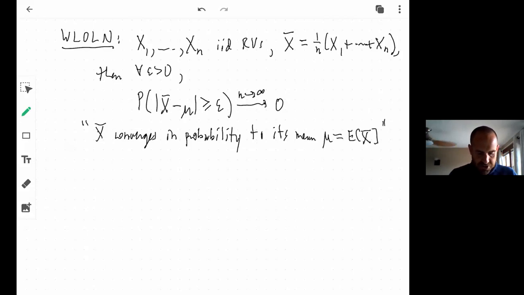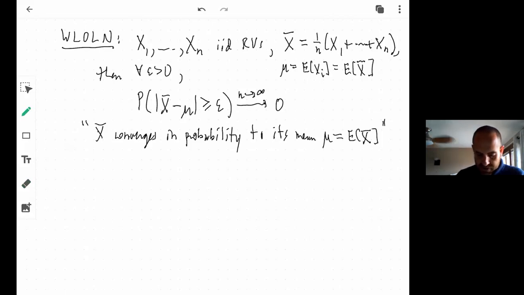Okay, and I'll remind you that we let mu be equal to the expected value of each of these xi's, but it also ends up being equal to the expected value of x bar. Okay, so x bar has the sample mean distribution, and the sample mean distribution has the same mean as the original data.